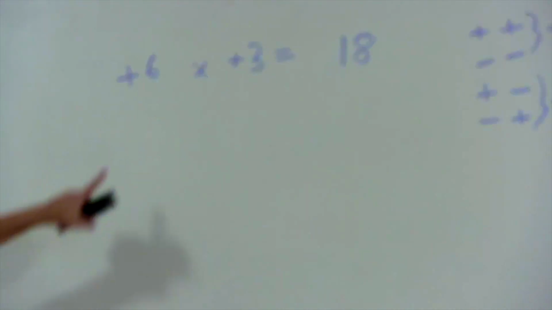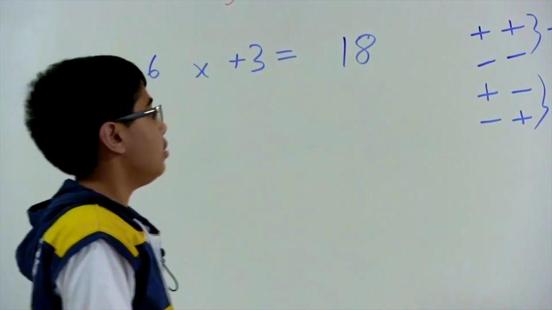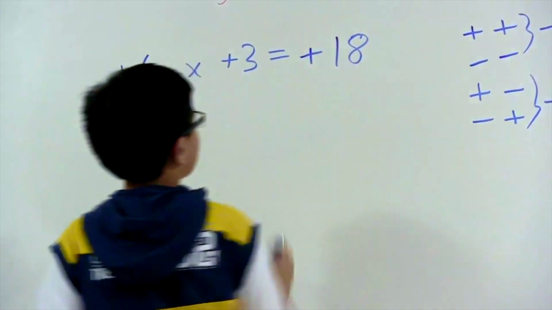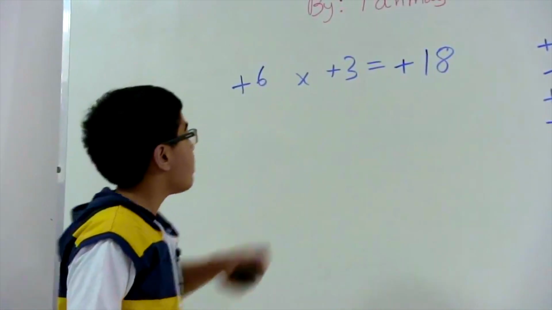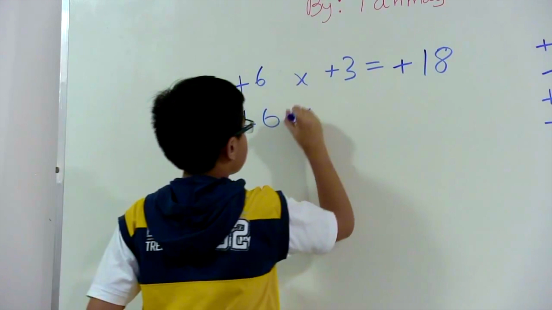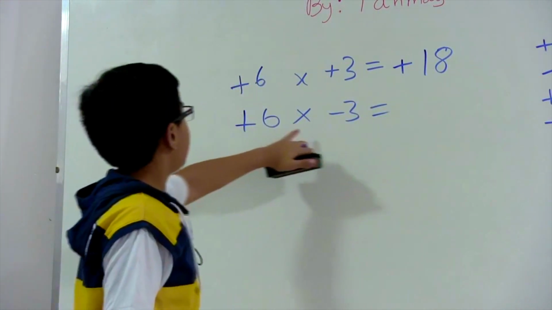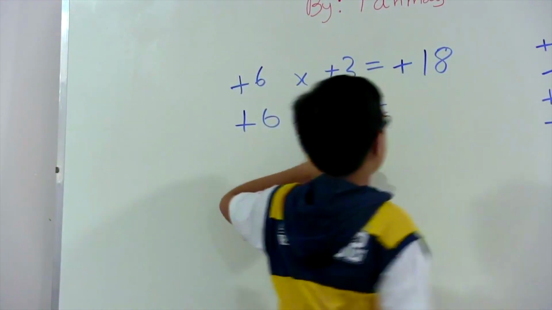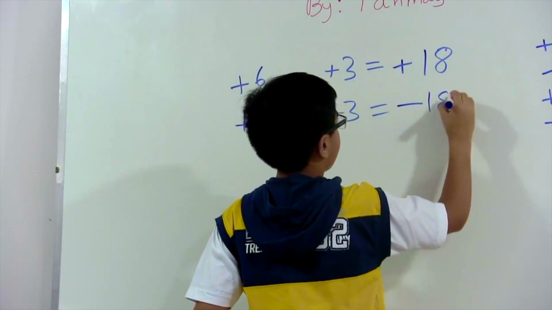So now if we were to look at this, we have a plus and a plus, and those two are the same. So what does our rule say? Our rule says that this should be a positive number right there. So as you can see, that's why I was making that little gap, because then we can put in that plus really easily. So now let's just say we have plus 6 times minus 3. How do we go about doing this? Well, we have a plus and a minus. A plus and a minus are not the same, so they conflict with each other, and it becomes a minus. So I can do minus 18 for this answer.